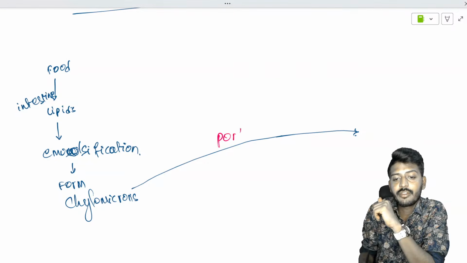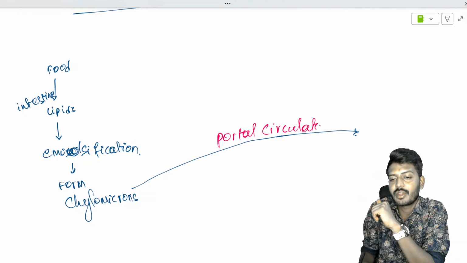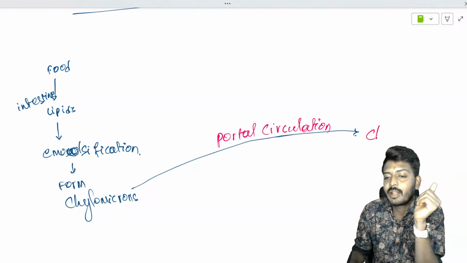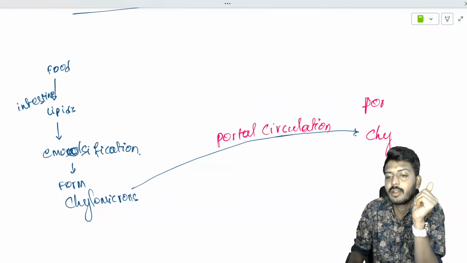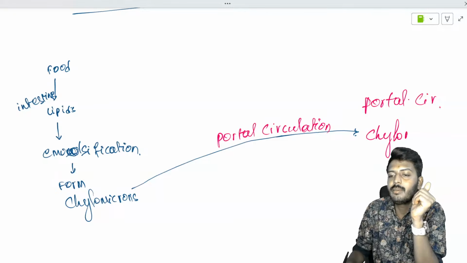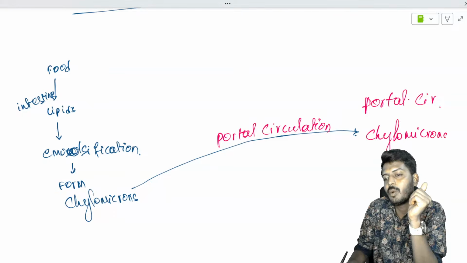Portal circulation. So where are the chylomicrons now? They are in the portal circulation. Who are they? Chylomicrons.